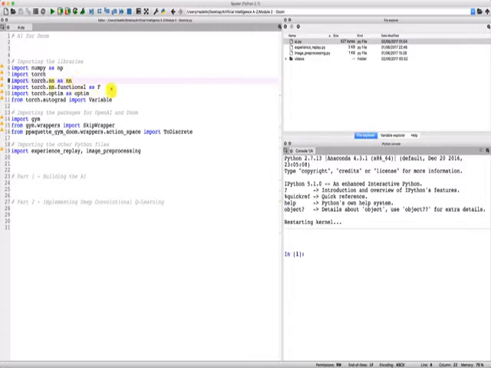Then we have the nn.functional package, which has the shortcut F, and that contains all the functions that are used in a neural network. So typically the activation functions. We will be using some rectifier activation functions, but also some max pooling function for the convolutional neural network, and all these functions are contained in functional. Then we have optim, which is of course for our optimizer. I think we will be using an Adam optimizer, and this optimizer is contained in optim.